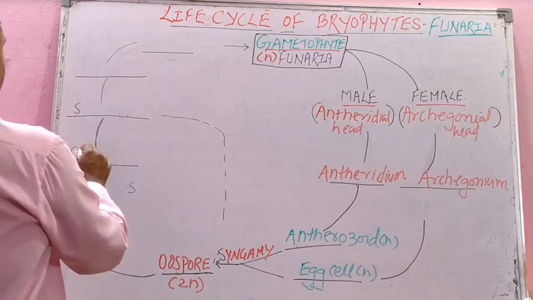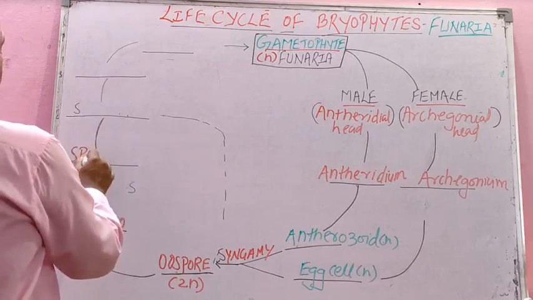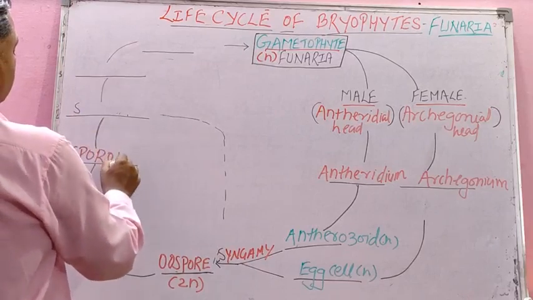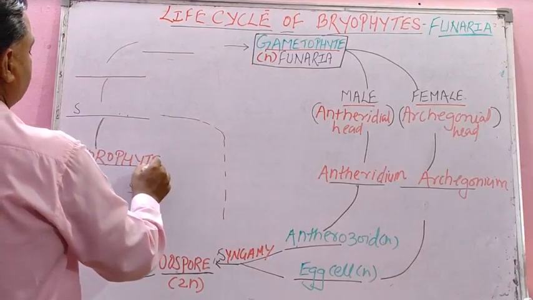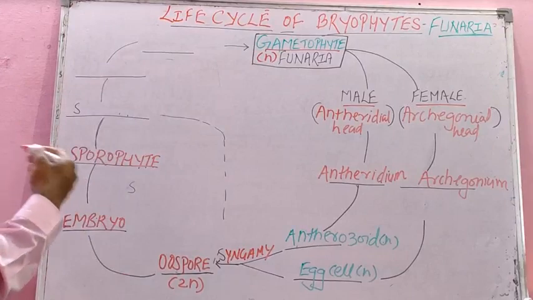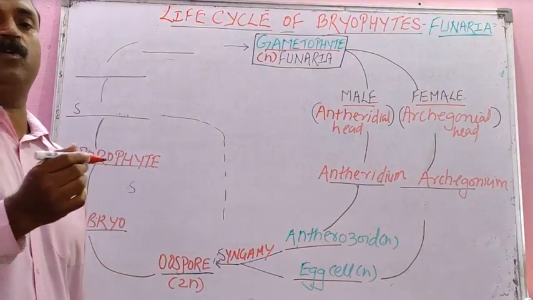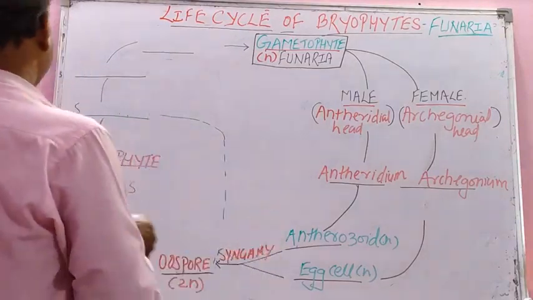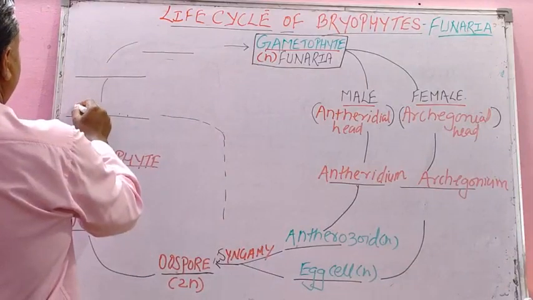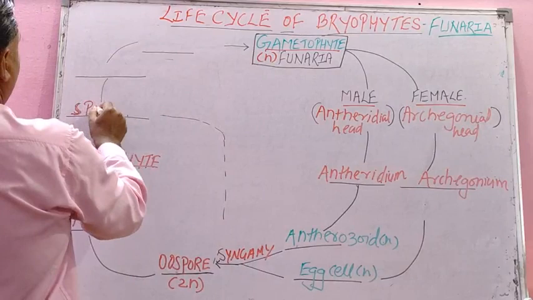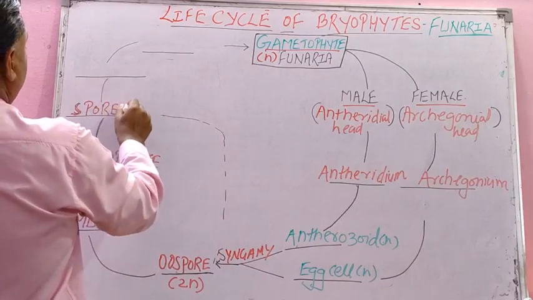Embryo grows and becomes the sporophytic plant. Sporophyte, you can say, bears sporangium and spore mother cell. This sporophyte, student, will bear spore mother cell.